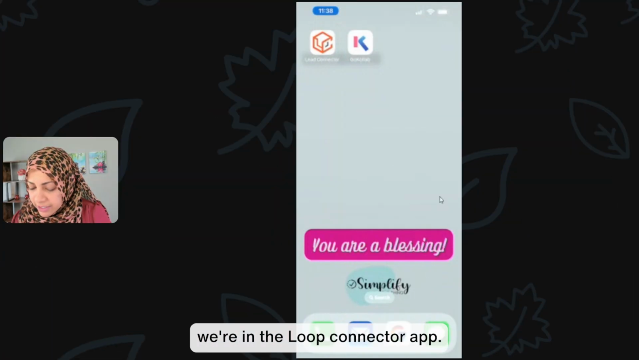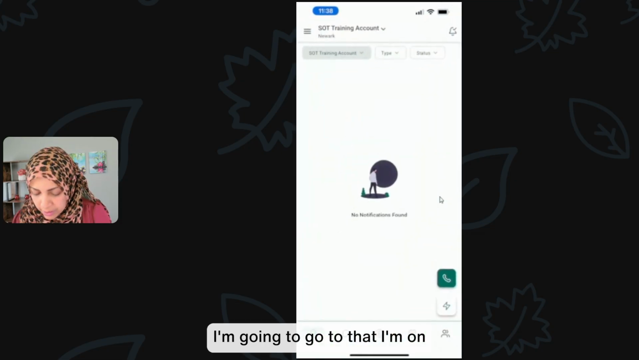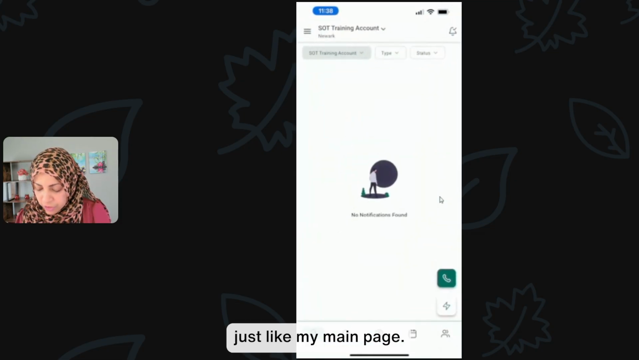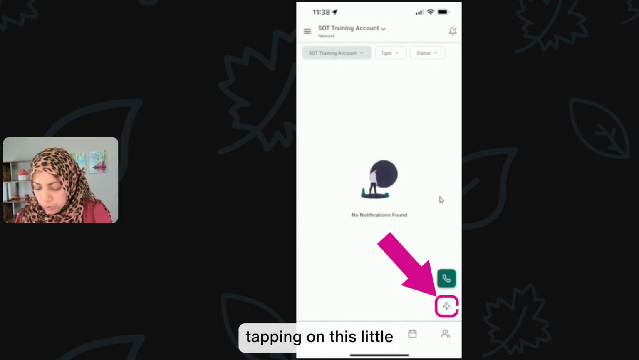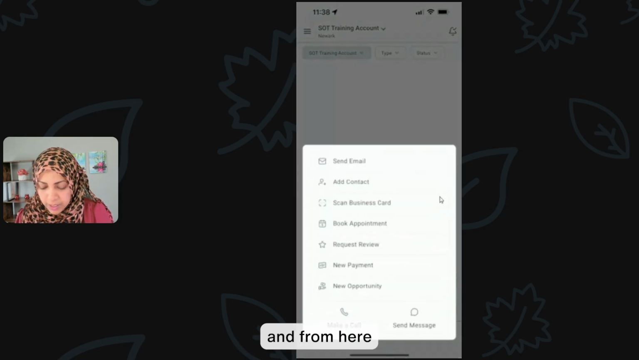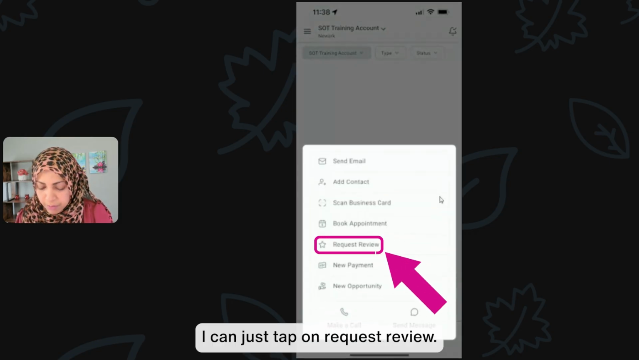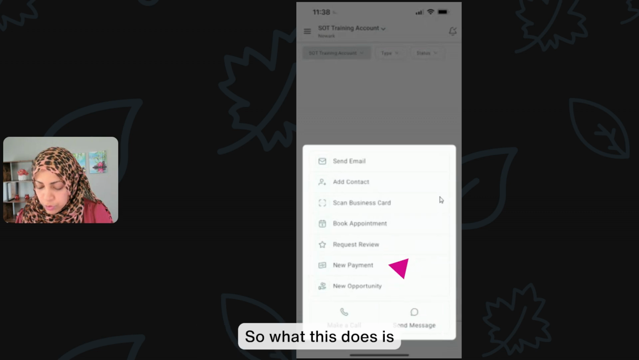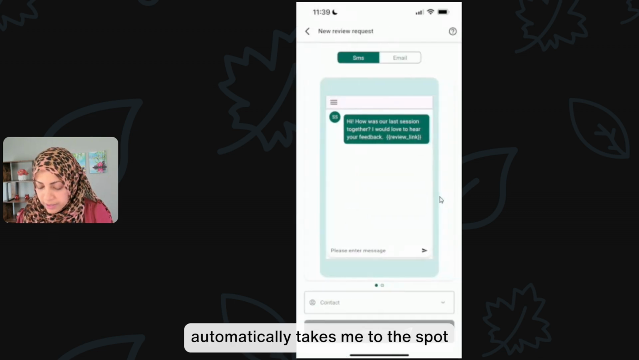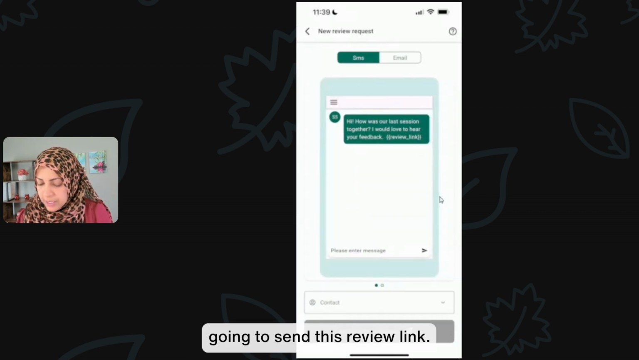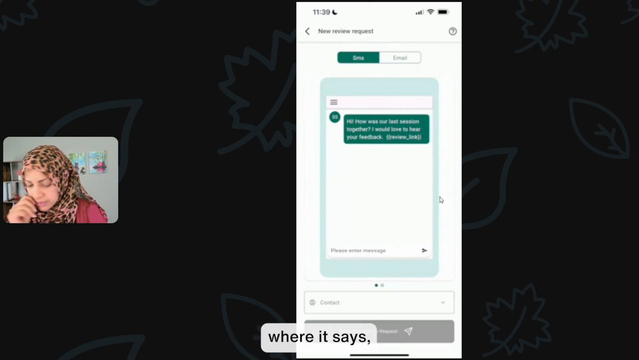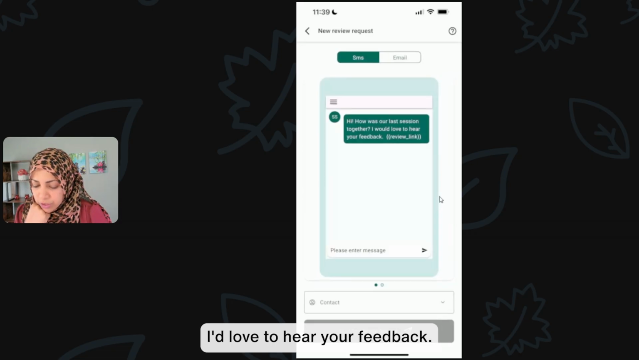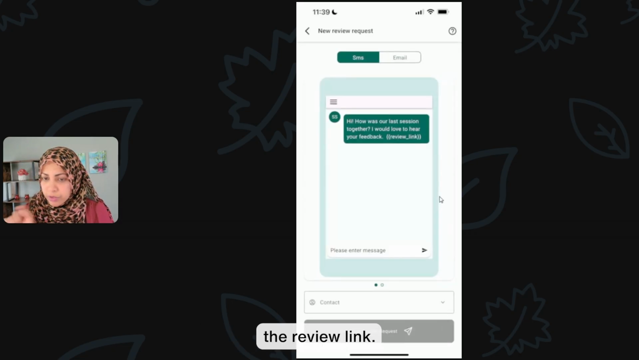We're in the LeadConnector app. I'm going to go to that. I'm on just like my main page. So from here, you can do it a few different ways, but the way I like doing it is by tapping on this little lightning bolt thing. And from here, I can just tap on request review. So what this does is automatically takes me to the spot where it's going to send this review link. And this is like a generic message that it's going to send where it says, how was our last session together? I'd love to hear your feedback, right? And then it'll include the review link.